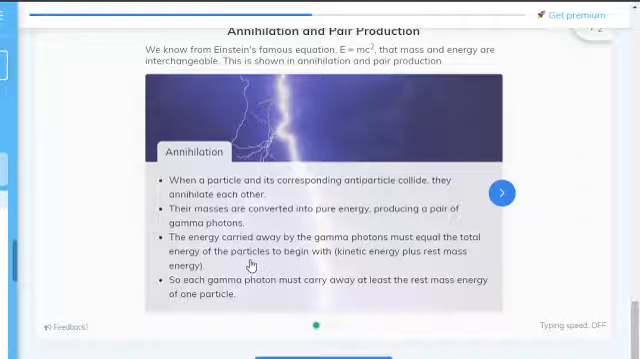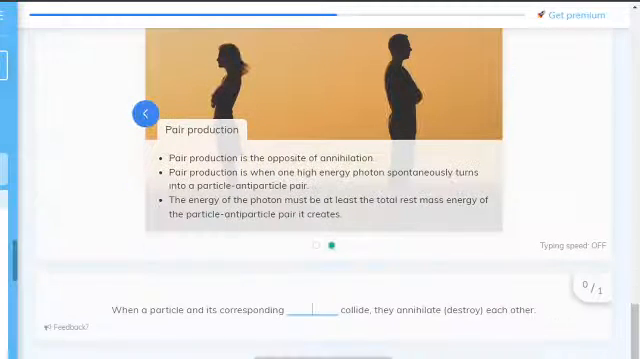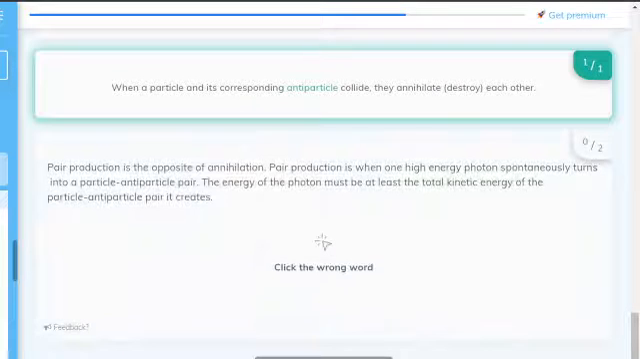So the logistics of it is that the energy carried away by the gamma photons must equal the total energy of the particles to begin with, and each gamma photon must carry away at least the rest mass energy of one of the particles. In pair production, everything must be conserved. When a particle and its corresponding antiparticle collide, they annihilate each other. Pair production is the opposite of annihilation. Pair production is when one high energy photon spontaneously turns into a particle-antiparticle pair.